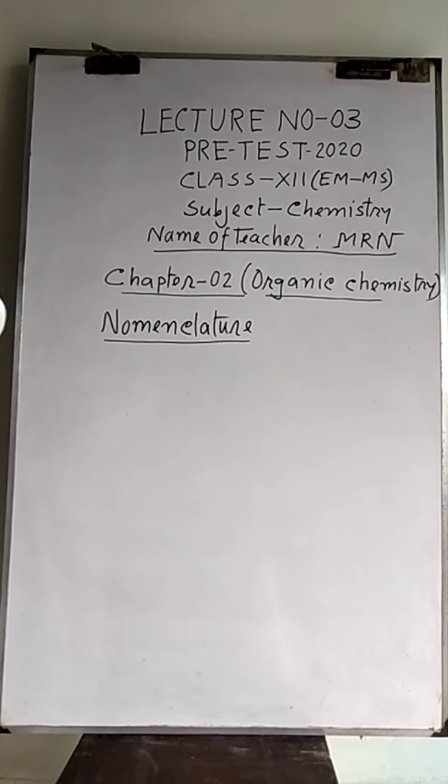Okay, Bismillah. We are going to start our lecture number 3, PTS class 12, subject chemistry. Chapter 12, organic chemistry. Now from this organic chemistry, we are going to start the naming of organic compounds, which is called nomenclature.